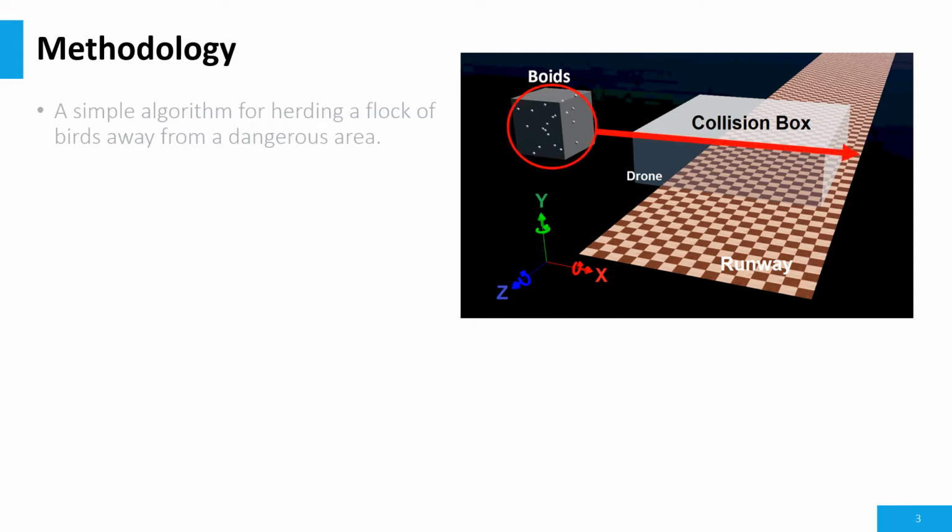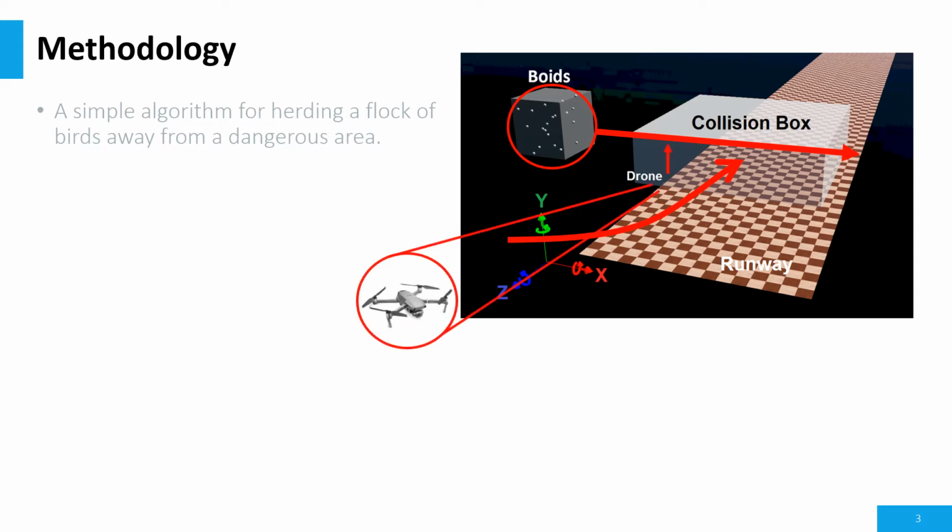Here is the scenario in detail. The flock is assumed to fly perpendicular to the runway at a fixed altitude, and it has been detected by the radar that if the flock remains on its path, a collision will happen at a specific area over the runway with a landing airplane. So at the proper moment, a UAV starts to gain elevation and approaches the flock from the bottom at the edge of the runway to push them to a higher and safe altitude before any accident. I should note that the drone is relatively small in this picture and it may not be visible.